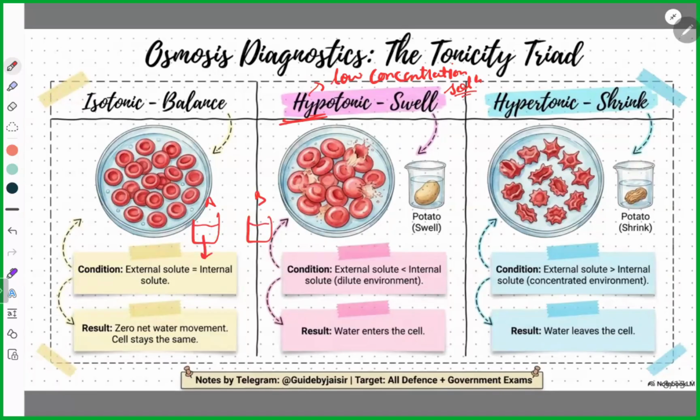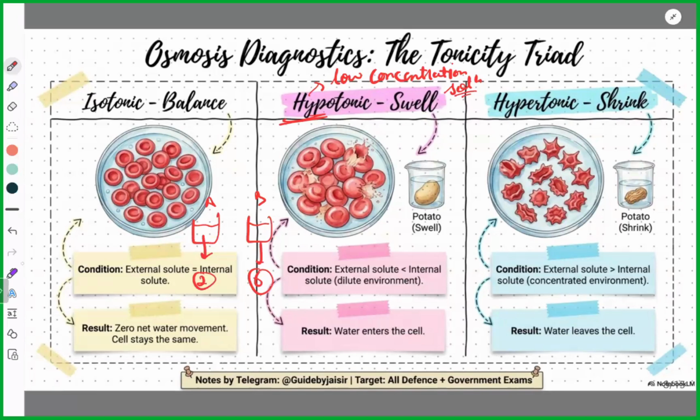I added 2 tablespoons in A and 6 tablespoons in B. Can you tell me which of the following is the low concentration solution? Yes, sir. A, right? A, it's very simple.